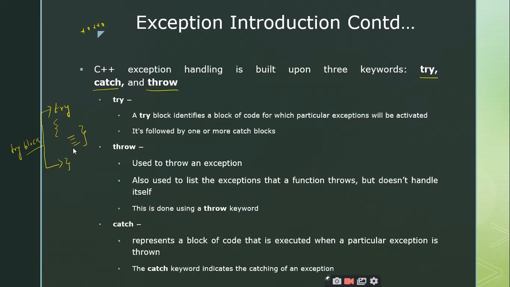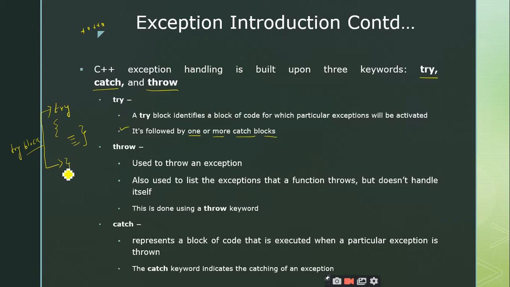Where are the exceptions activated? Is it in the try block or the catch block? Try block, right? So the try block is nothing but where exceptions are activated. Simple line. And remember that this try block is followed by one or more catch blocks, right?